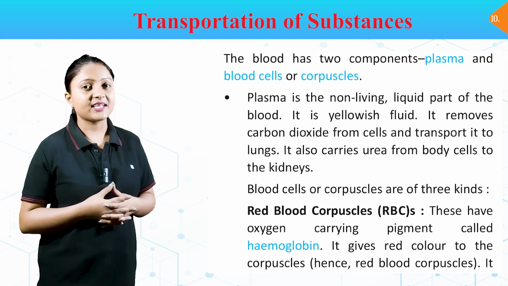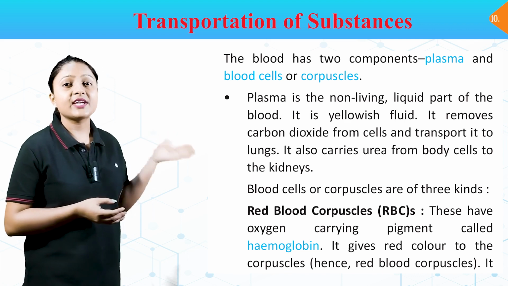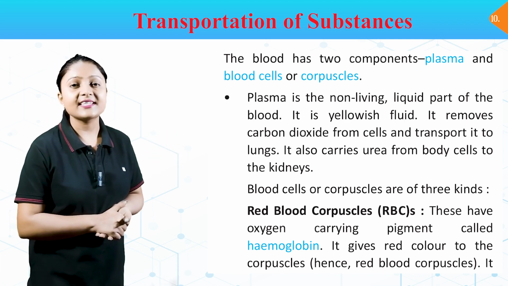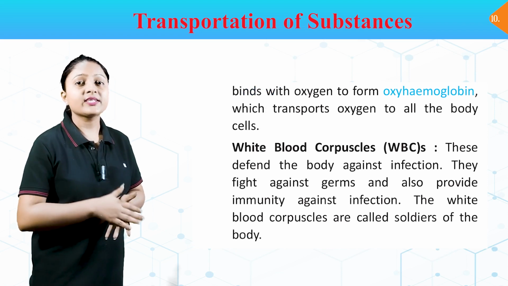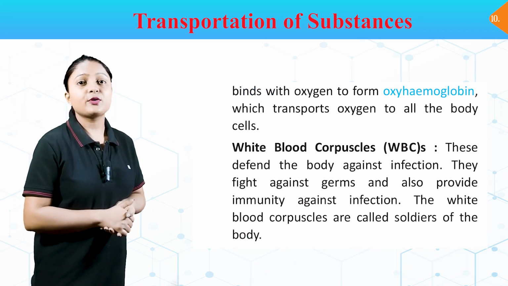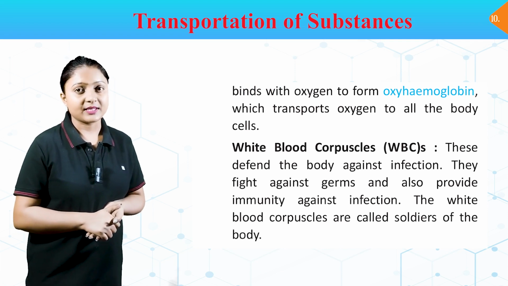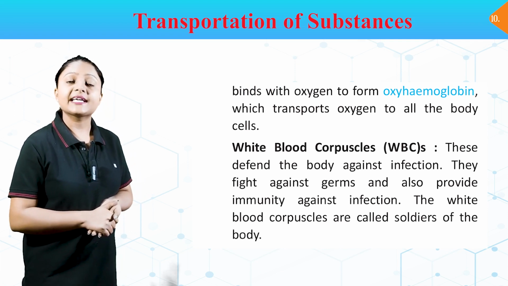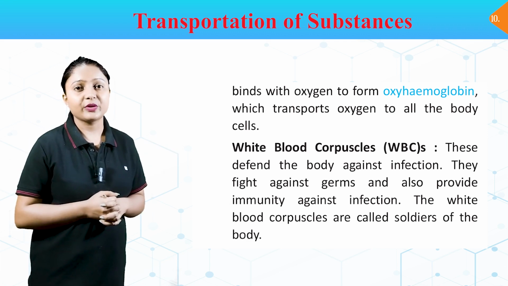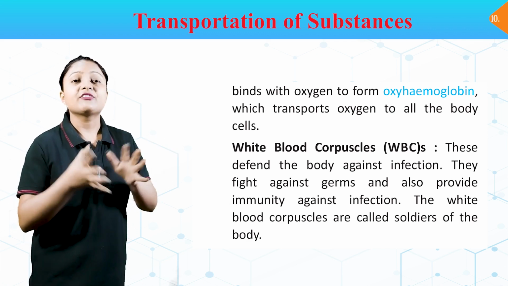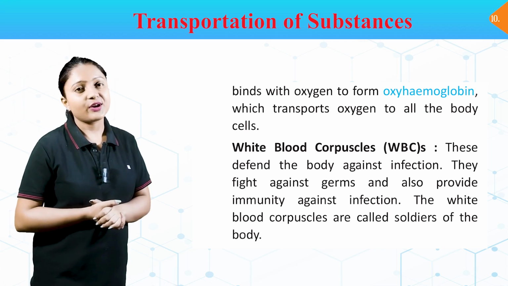Red blood corpuscles, RBCs. These have hemoglobin. It gives red color to the corpuscles, hence red blood corpuscles. It binds with oxygen to form oxyhemoglobin, which transports oxygen to all the body cells. White blood corpuscles. These defend the body against infection. These fight against germs and also provide immunity against infection. The white blood corpuscles are called soldiers of the body.